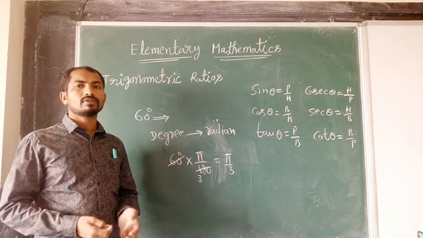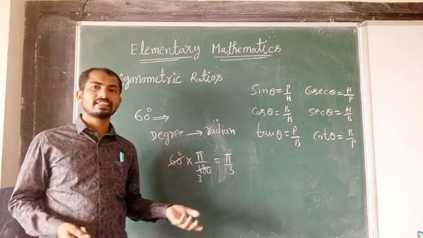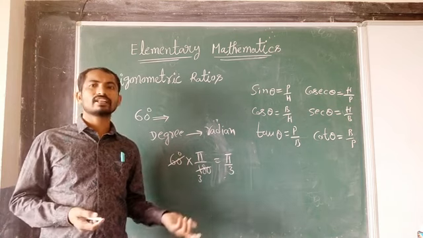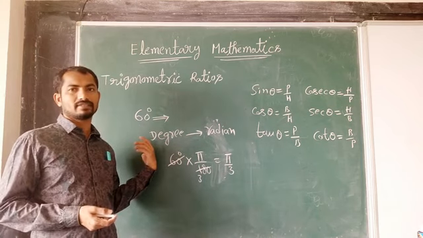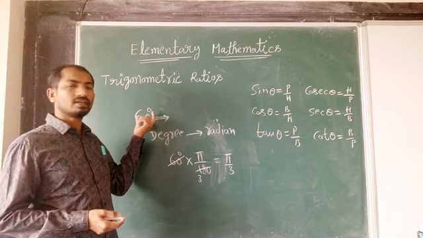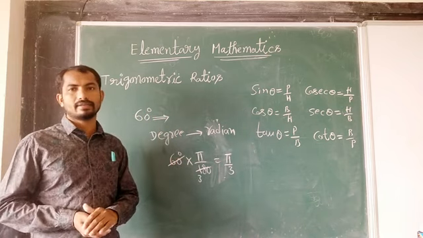Most of the times we represent angles in terms of pi by 3, pi by 6 like that, only in physics in 11th or 12th. Okay, that is how to write degrees in terms of radians. You got it? As 60 degrees is given, this 60 degrees we are converting in terms of radians.